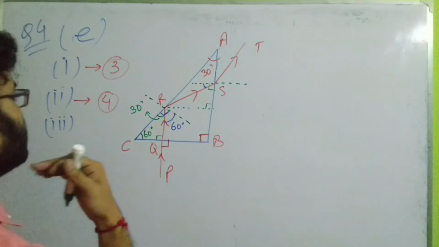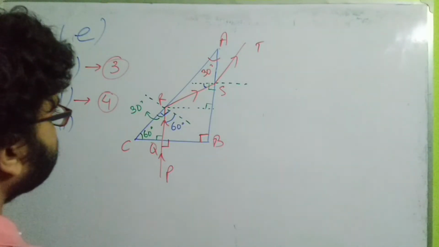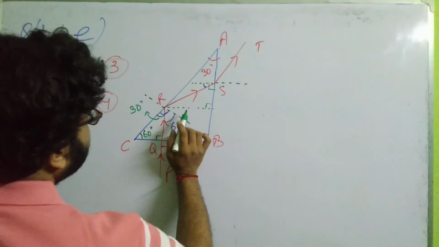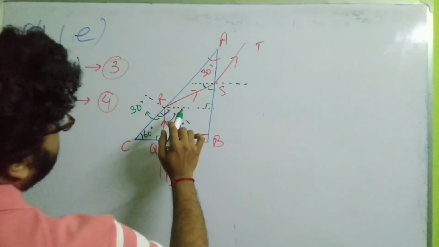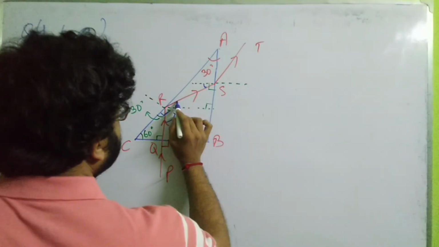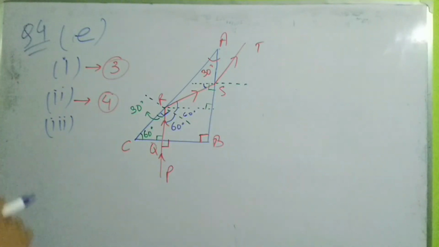Now if this turns out to be 90 degree, then what is this small angle here? Obviously this angle is 60 degrees, so this angle turns out to be also 60 degree, obeying the laws of reflection. So this angle also turns out to be 60 degree. This is also 60 degree, isn't it? Fine. Now if this is 60 degree, then using geometry, can you find out this small angle at the